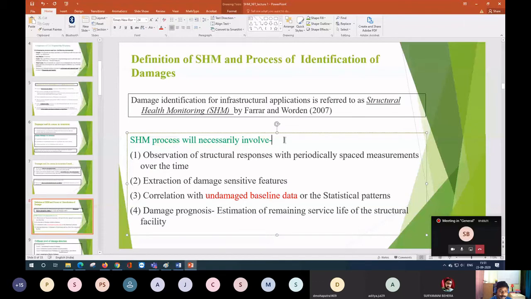Now probably after slide number 8 you are getting how difficult it is to say, because first of all, identifying damage is difficult. Second, if you are able to identify the damage, then finding the remaining service life is itself a difficult job, because there you should have a proper model of the material and a model of the failure. If it is concrete, then you have to build a concrete damage model.